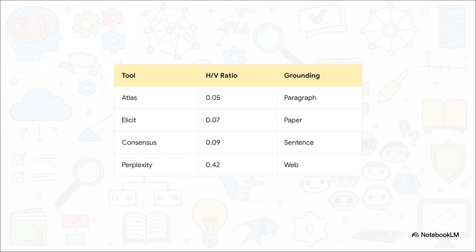Now, to be fair, this isn't necessarily a failure of Perplexity itself. It searches the open web, and well, the web is full of incorrect content. But that means roughly 4 in 10 claims might need checking. That's a lot of extra work.